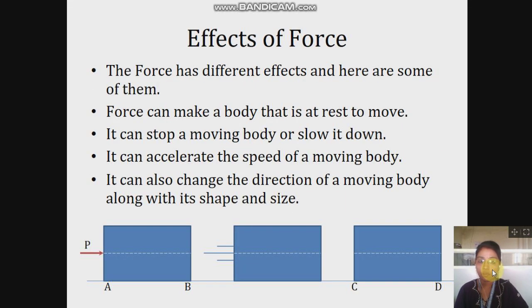Next topic is the effect of force. If we apply any force on any body, the body will show a number of effects. The force can make a body that is at rest move. It can stop a moving body or slow it down. It can accelerate the speed of a moving body. It can also change the direction of a moving body along with its shape and size. In short, force is responsible for changing the motion of a body, changing the initial state of a body. It is also responsible for changing the speed of a body, and for changing the shape and size of a body.